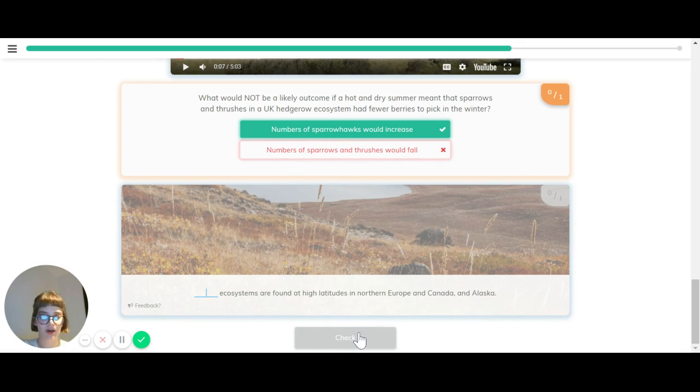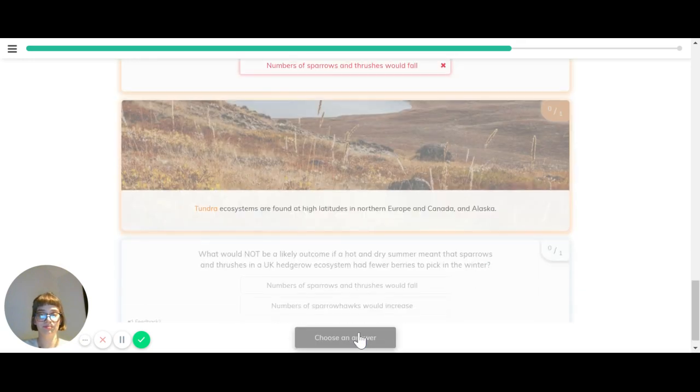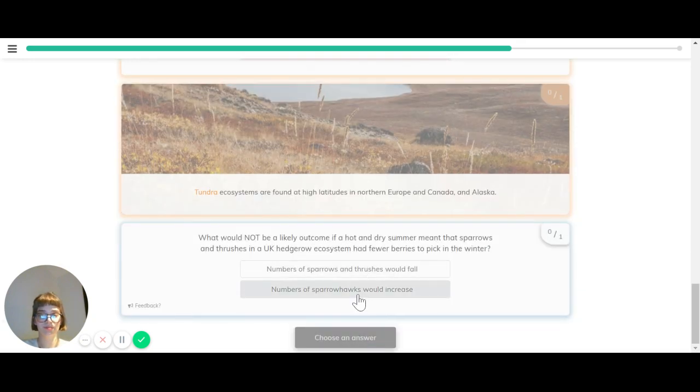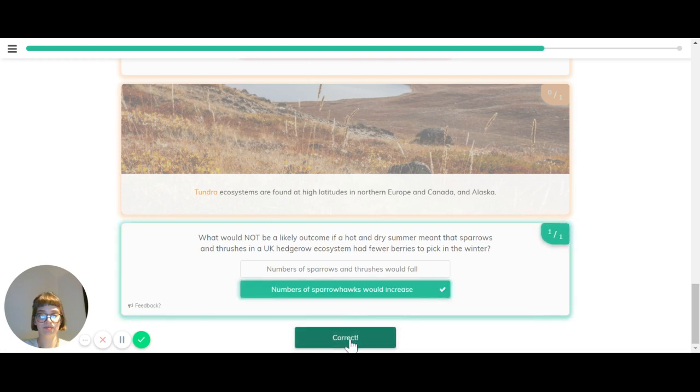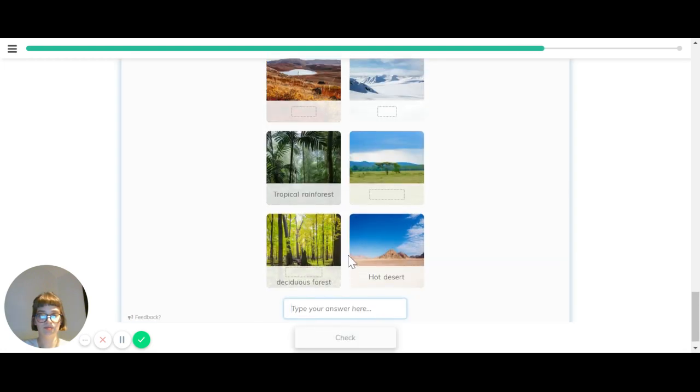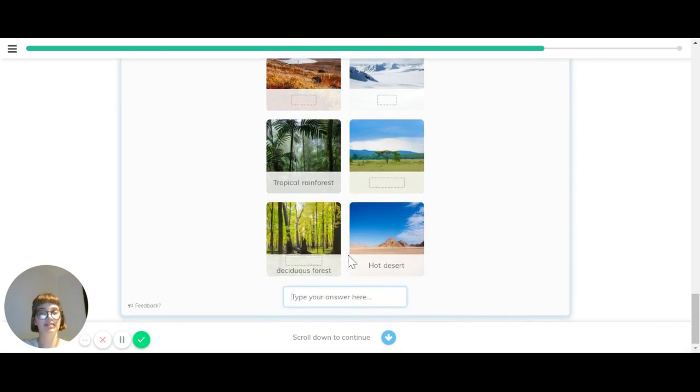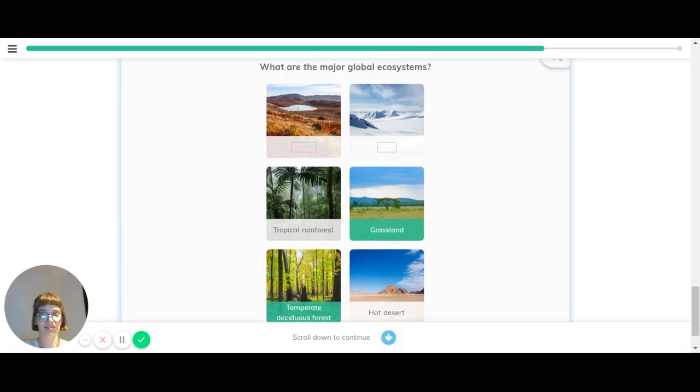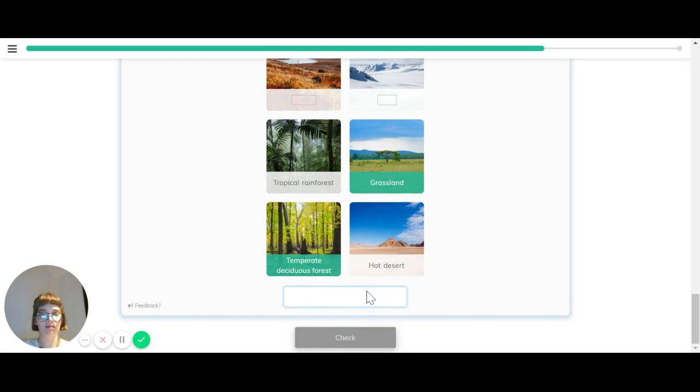Which ecosystems are found at high latitudes in northern Europe and Canada and Alaska? These are tundra ecosystems. What are the major global ecosystems? There's hot desert, temperate deciduous forest, tropical rainforest, as well as temperate grassland, tundra, and polar.